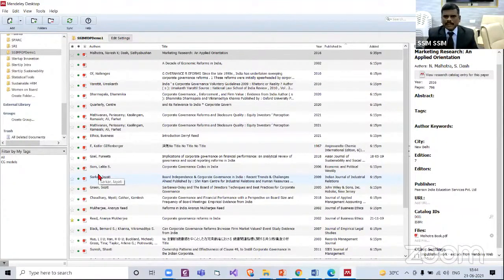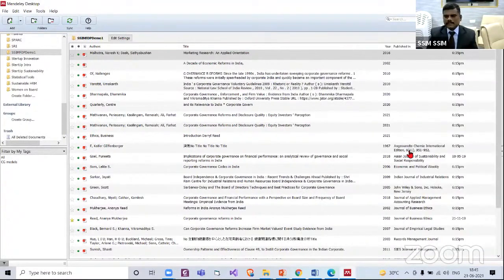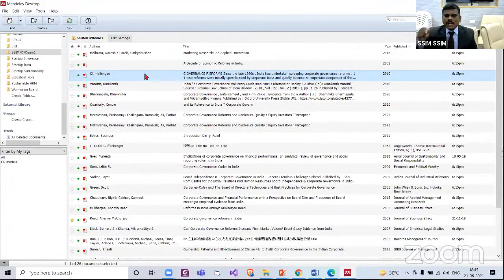Before proceeding further, I just want you to take note of a small arrow which is in this area. If I click that arrow, the screen expands. Now, if I click any article, the metadata is not available for view. So what to do? Go back and click that arrow.